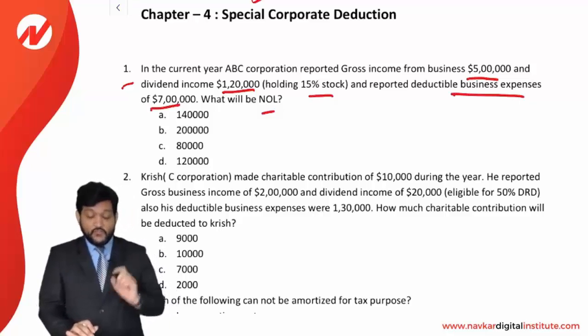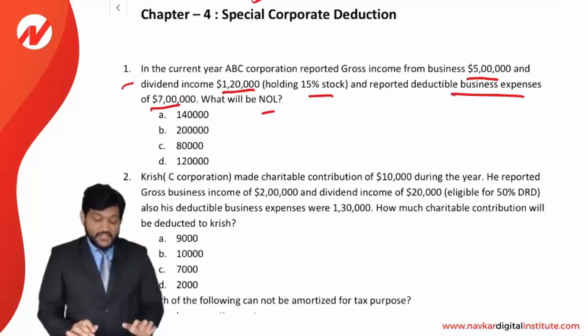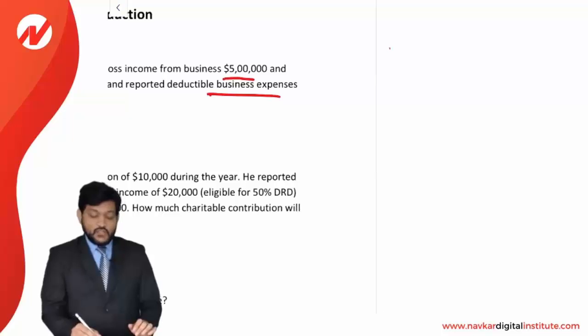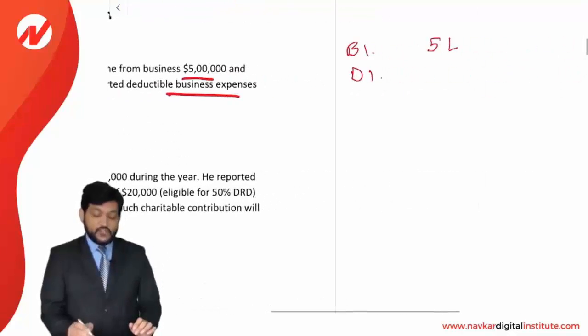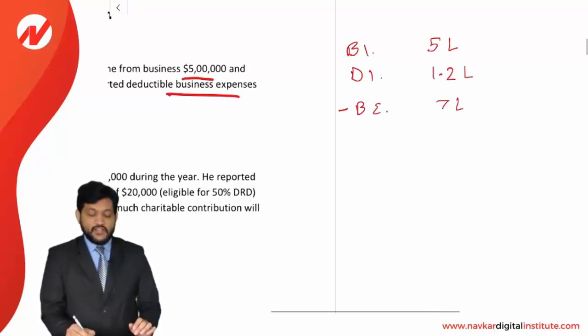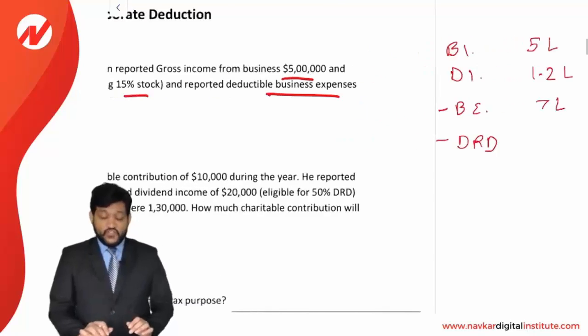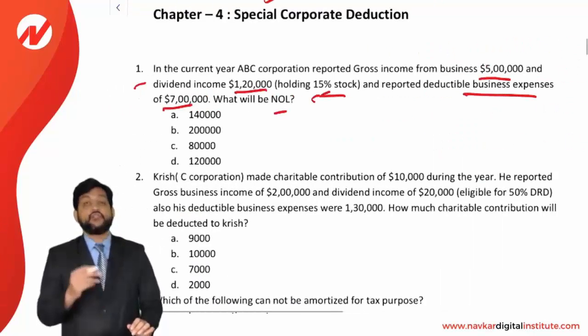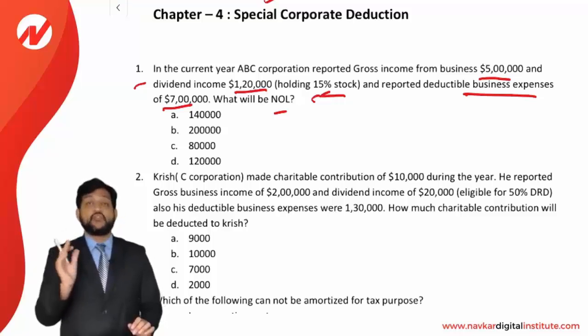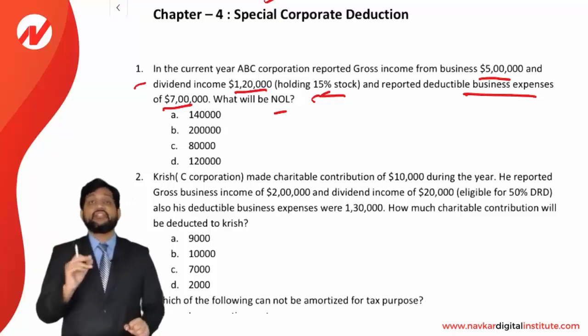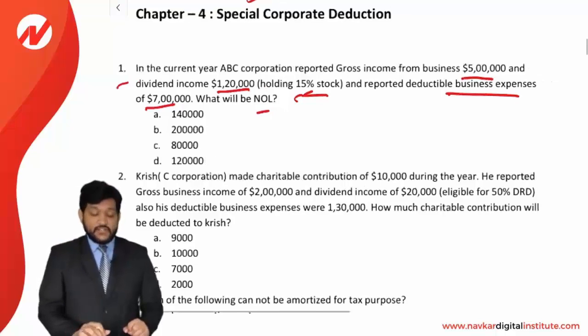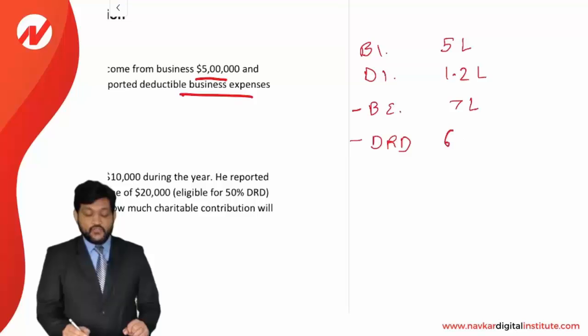How much is going to be a net operating loss? Let us see. First of all, the gross business income is 5 lakhs and the business expenses are 7 lakhs. Dividend income is also there, 1,20,000, less business expenses of 7 lakh. And you will receive DRD, dividend received deduction. If you see the percentage of holding, it is 15%, and according to 15%, the DRD percentage will be 50%. Remember, up to 20% holding, 50% DRD is to be taken. So of 1,20,000 dividend received, 50% will come to 60,000.